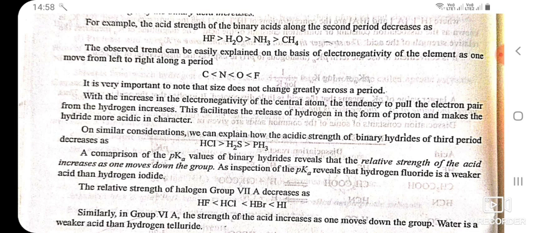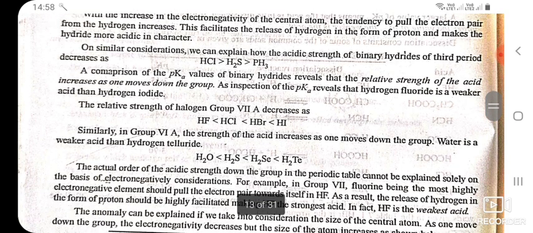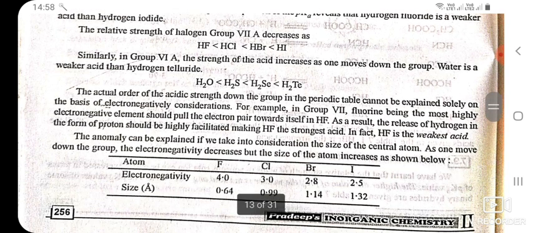A comparison of the pKa values of binary hydrides reveals that the relative strength of the acid increases as one moves down the group. An inspection of the pKa values reveals that hydrogen fluoride is a weaker acid than hydrogen iodide. The relative strength of the halogen acids of group 7A decreases as HI, HBr, HCl, and then HF. Similarly, in group 6A, the strength of the acid increases as one moves down the group. Water is a weaker acid than hydrogen telluride.